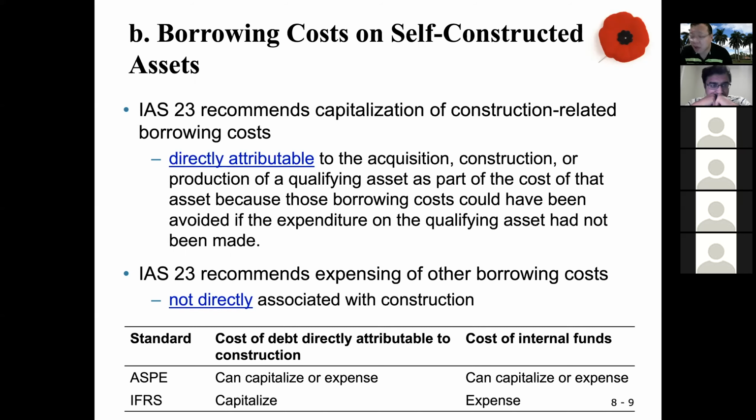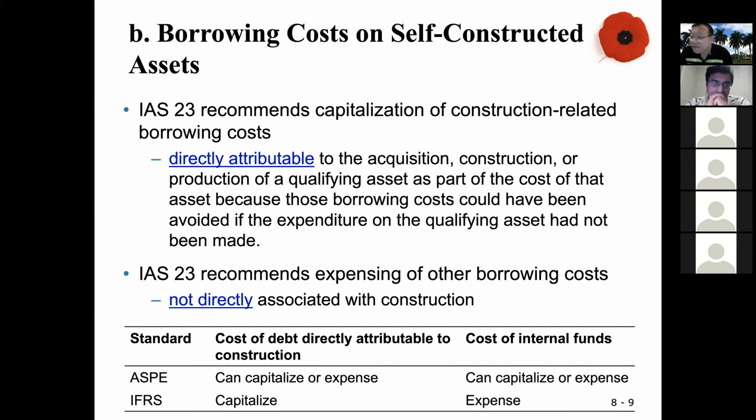You can also compare the standards, IFRS versus ASB. If the cost of debt is directly attributed to construction, IFRS wants you to capitalize. For ASB, you have the option, either capitalize or expense.